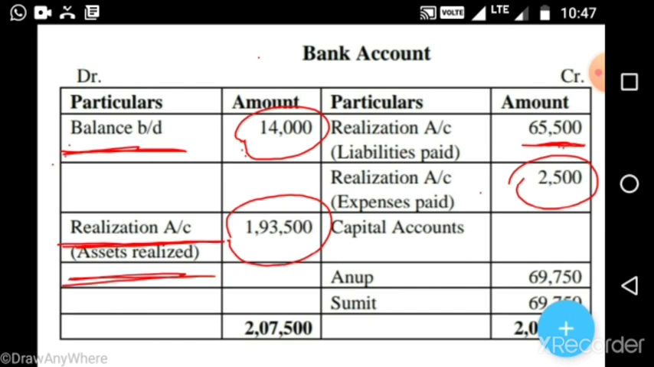Next, in the capital account we close the account and write there the bank account. So how much for Anup? 69,750, and for Sumit also the same amount, 69,750. So automatically both side totals are equal. Then your answer is correct. Your preparation of the account is correct.